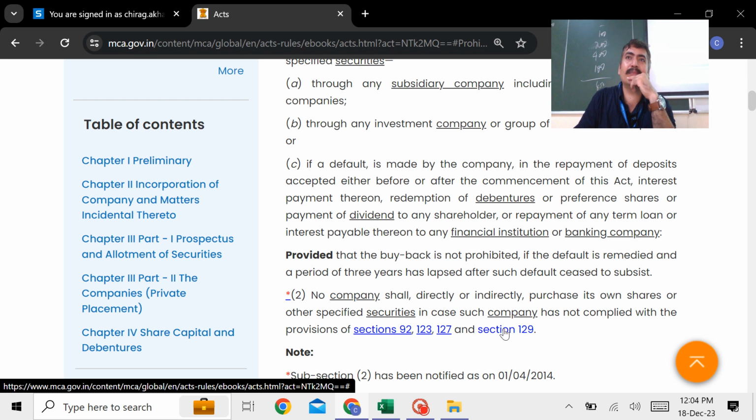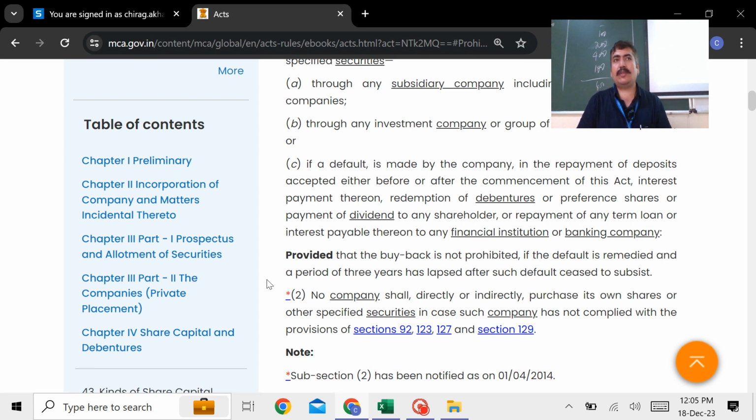92, annual return. 123 and 127 both are dividend chapter. 129, financial statements. So if any of the provisions is violated, again the buyback is not allowed. Buyback is not allowed. So guys, with this I would like to announce that your buyback topic is coming to the end. There is nothing much more in it, you understand the point. Am I clear? Whatever important questions were there, I have tried to explain. But after going home please try to read in detail.